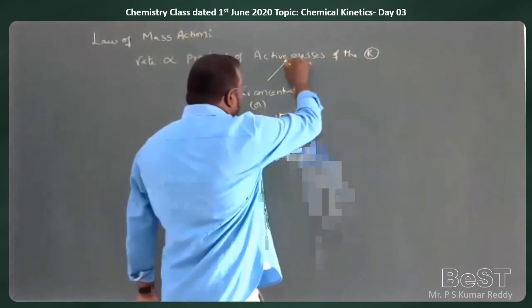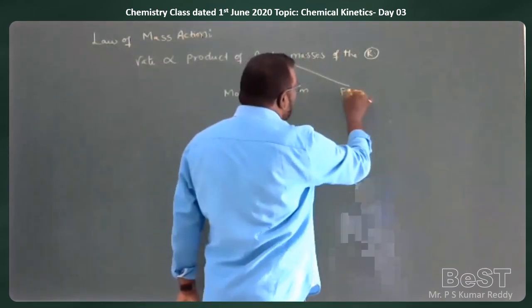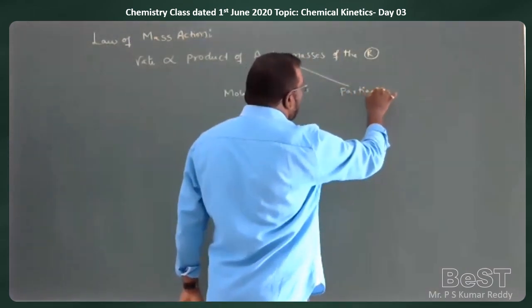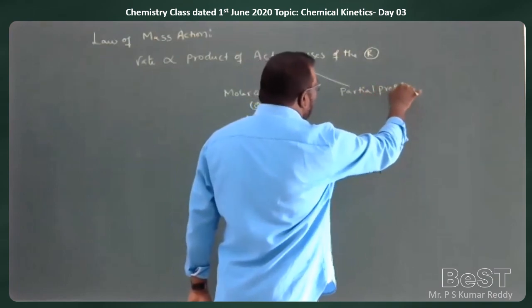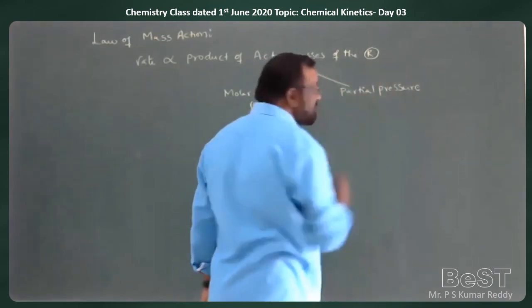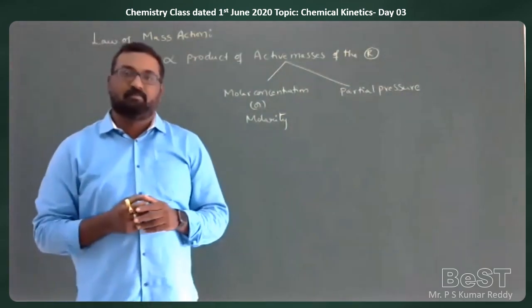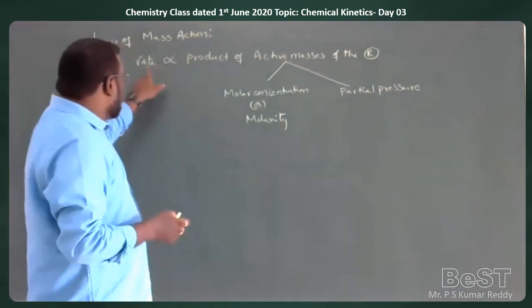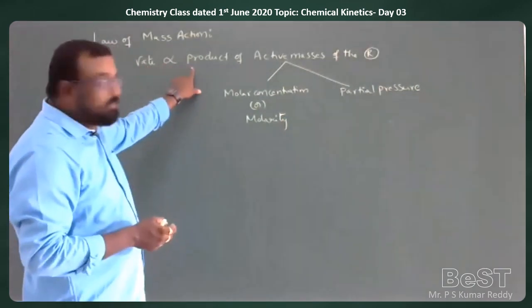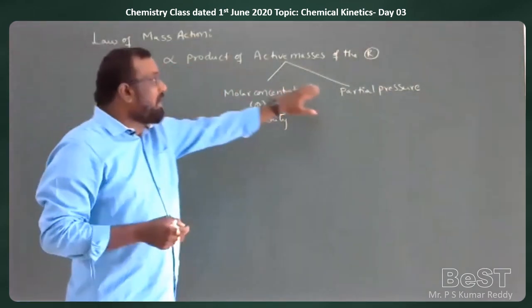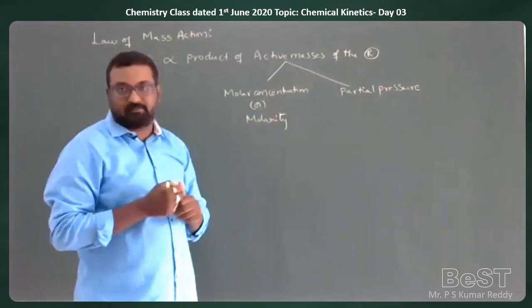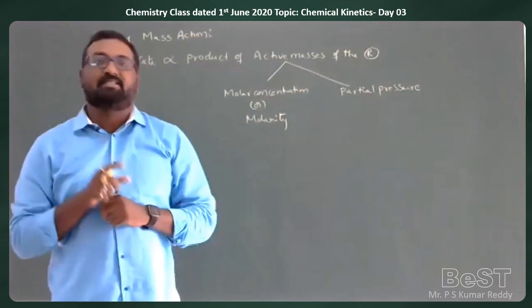Or active mass can also be partial pressure. If the reactants are in gaseous phase, then we are going to consider partial pressures as the active mass. So rate of the reaction is directly proportional to the product of partial pressures of the reactants when the reactants are in gaseous state.